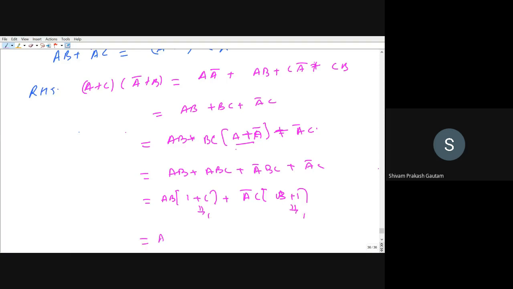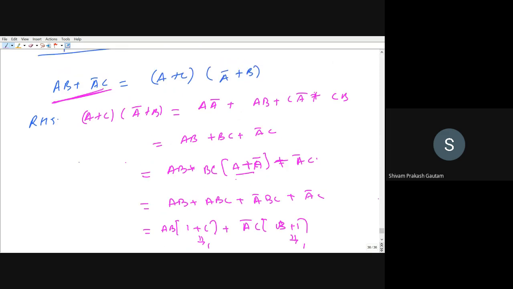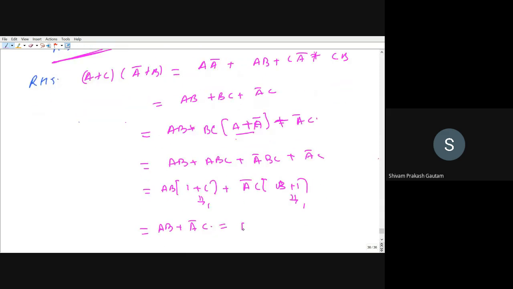So finally I can write AB plus A bar C. So you can see AB plus A bar C. So LHS, this will be equal to left hand side, right? So this is the transposition theorem.